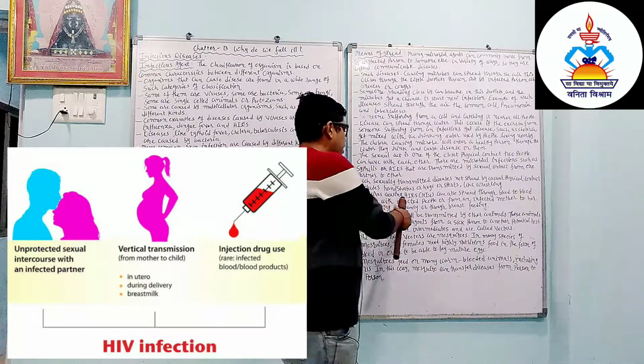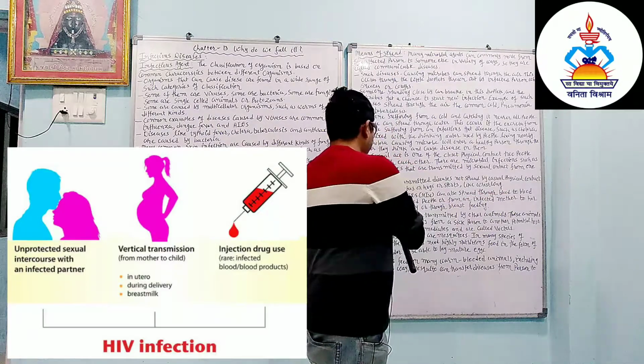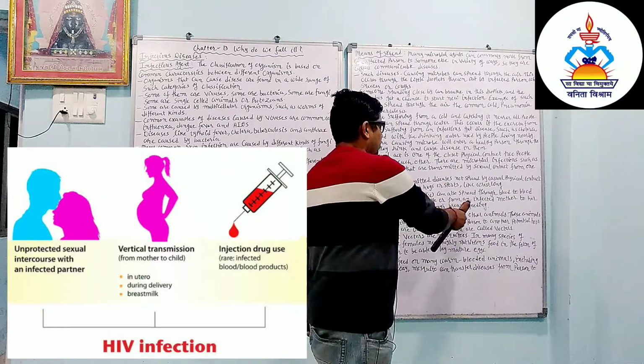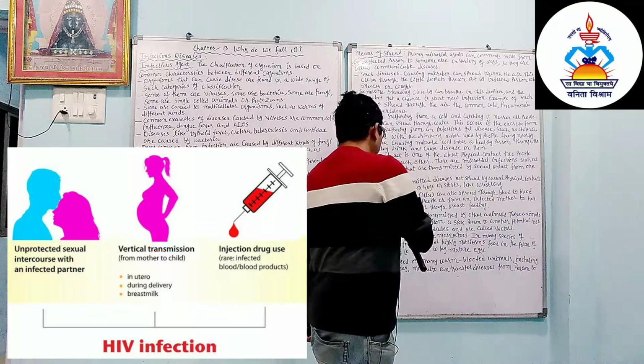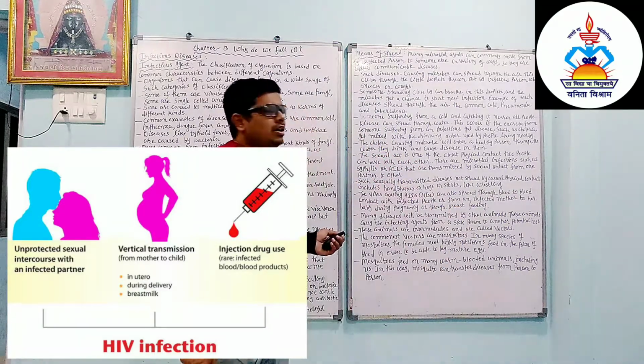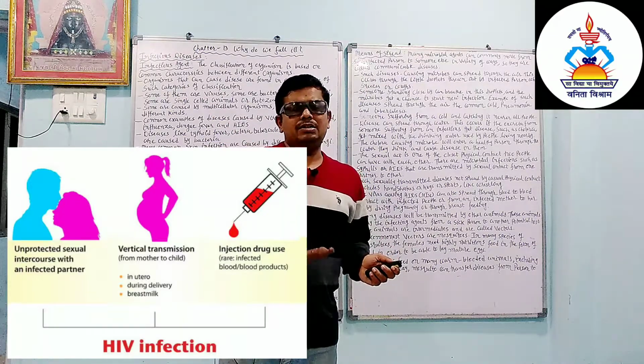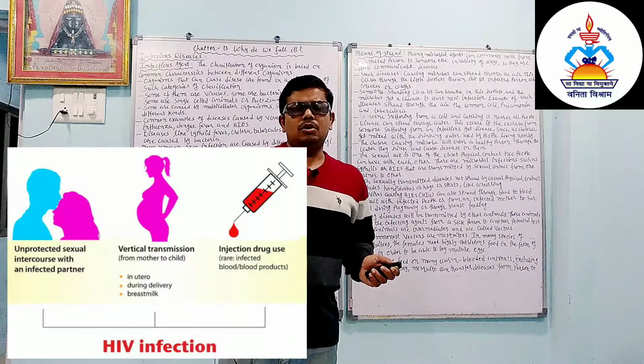The virus causing AIDS, HIV, can also spread through blood to blood contact with infected people, or from an infected mother to her baby during pregnancy or through breastfeeding. So when there is blood to blood contact with an infected person, it is possible that it spreads from one person to another.